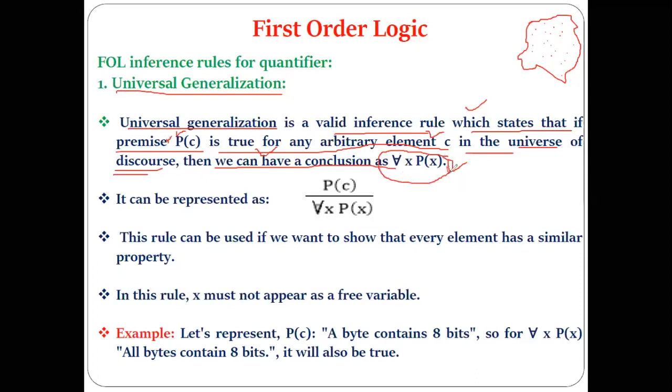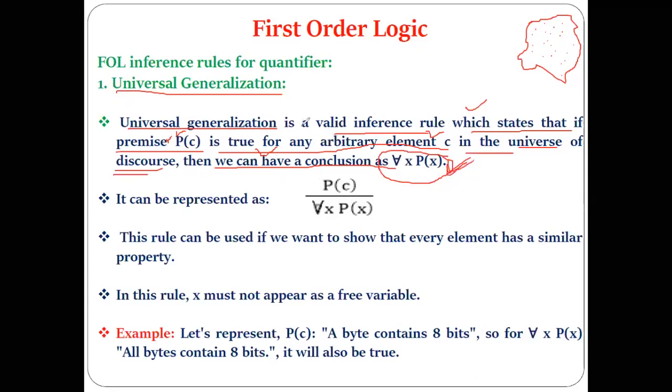How will we read this? ∀x P(x). If P(c) is true for any arbitrary element c in this world, then from this we can have the conclusion ∀x P(x).